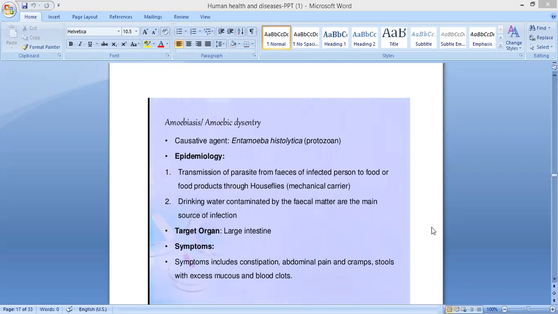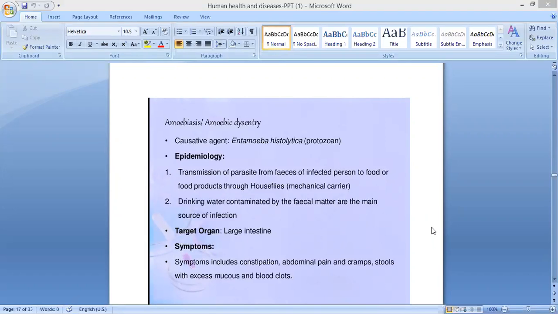So, we are getting different diseases by different microbes or organisms. Some may be bacteria, some may be virus, some may be protozoa, some may be helminths, or worms. Okay, so here the causative agent is Entamoeba histolytica. It is a protozoa. What is the epidemiology or mode of transmission?